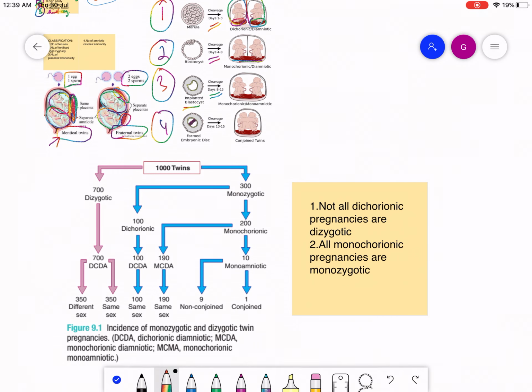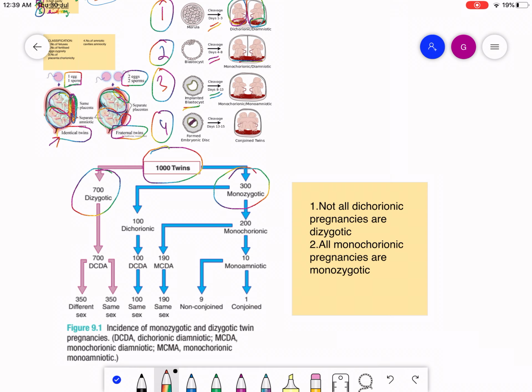As you can see, we have 1000 twins, of which 700 are dizygotic and 300 are monozygotic. As I have discussed earlier, dizygotic means two separate eggs are fertilized by two separate sperms, and monozygotic means one sperm fertilizes one egg.